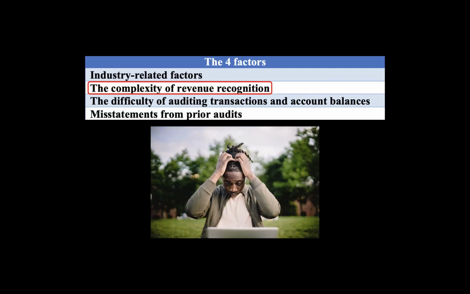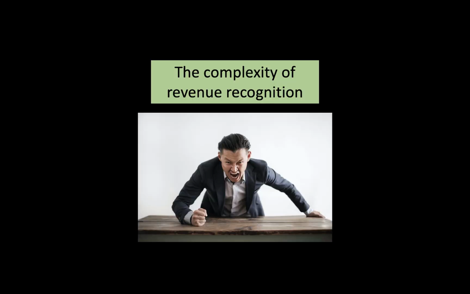The next factor that affects inherent risk is the level of complexity for recognizing revenue. There are more likely to be disputes between the client and the auditor if the revenue recognition process is complicated, perhaps due to multiple deliverable arrangements, lease contracts, or installment sales.